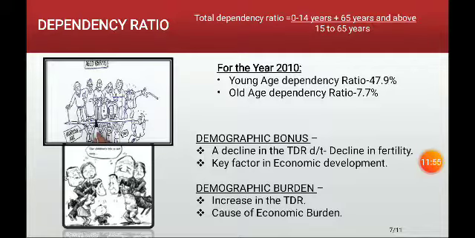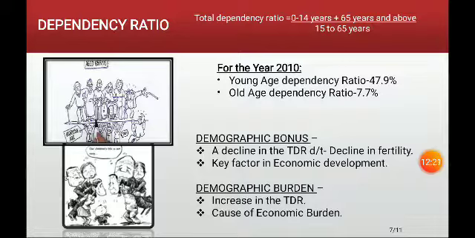If the child dependency ratio is decreasing, then it shows that the fertility rate of that country is decreasing, and that is considered a good indicator of economic development, a key factor underlying the rapid economic development of that particular country. And that is why it is called demographic bonus.